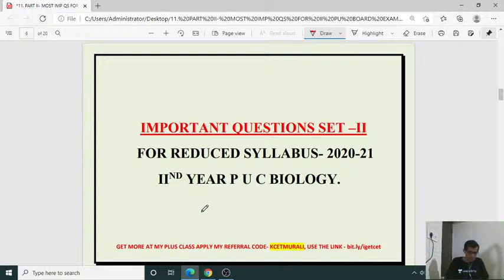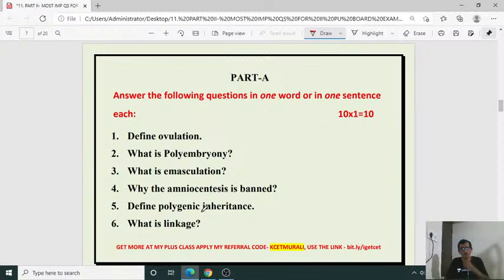My dear friends, very good evening to all. Welcome to the class. Let us begin with our questions. So part A, part B, part C, part D. Yes, we all know that there are 1 mark questions, 2 mark questions, 3 mark questions, and 5 mark questions with choice. Remember, for 1 mark questions there is no choice at all, isn't it? So here let us have the questions.